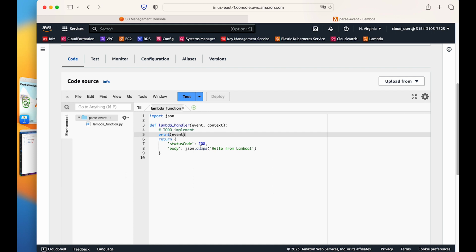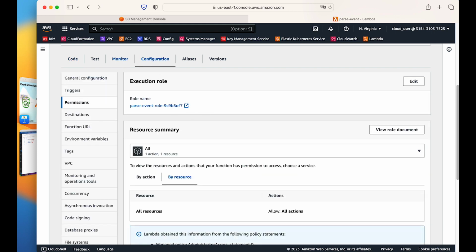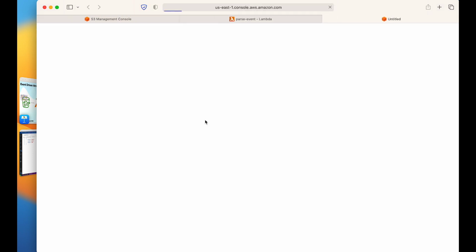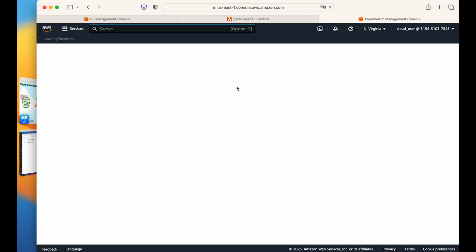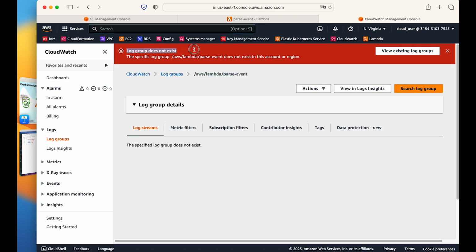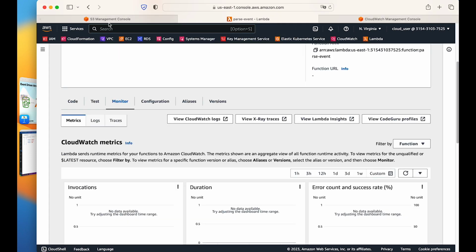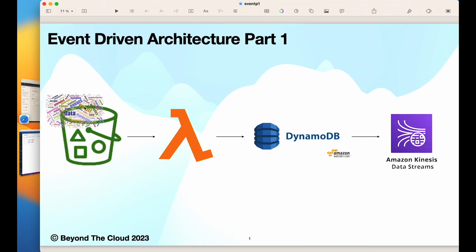So first of all, there will be no CloudWatch logs created. If we go to monitoring, view CloudWatch log, I don't think any CloudWatch log will be created right now because the Lambda is not triggered. We see that log group does not exist. What we can do now, in S3, we create this event. How do we create this event?